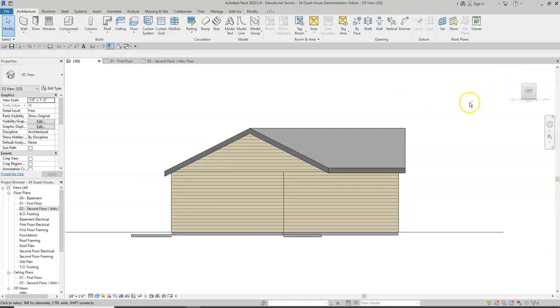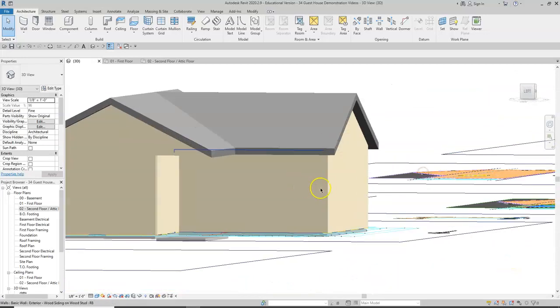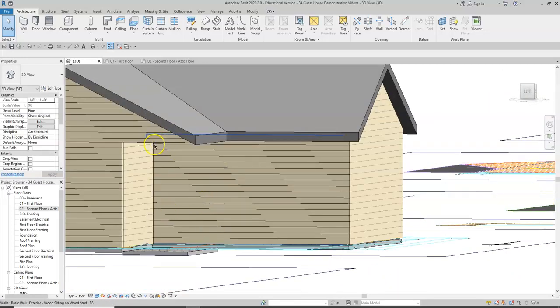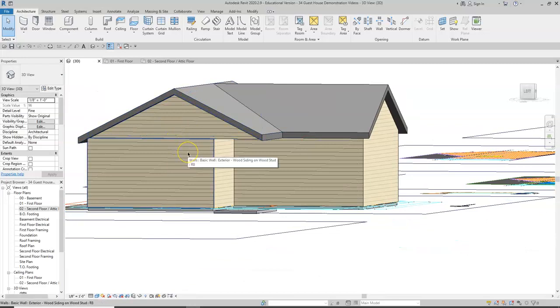Okay, and if I do hold down Shift in the mouse wheel, you'll see that my roof is over my porch. My wall is over the porch above to shield in the attic from the outside. It's lined up with the wall because we know that we did that correctly on the second floor view. And last thing we need to do is add 2 porch columns to support the ceiling and roof framing.